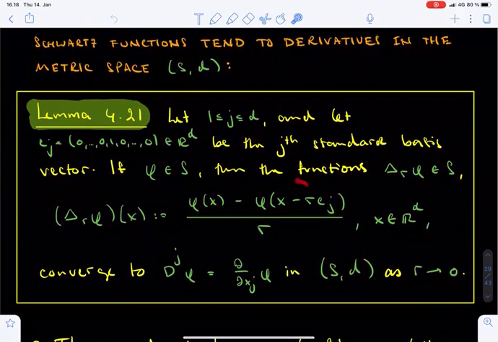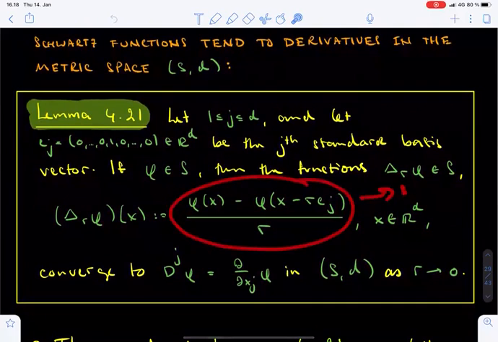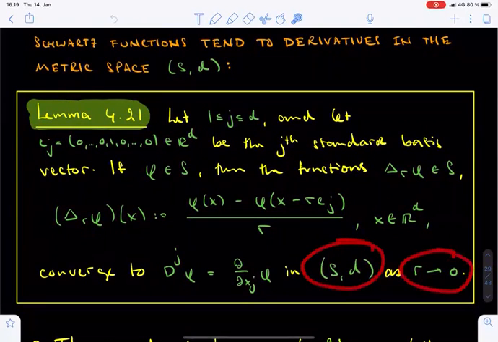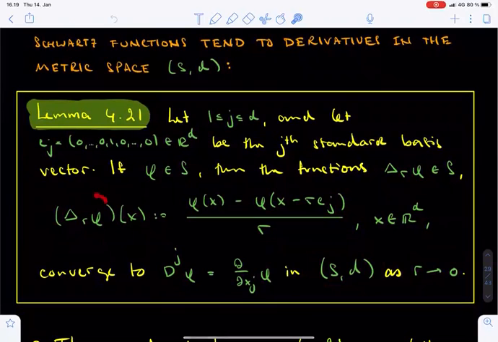Probably everyone knows from calculus that these difference quotients converge to the jth partial derivative of phi pointwise as r tends to 0. The content of lemma 4.21 is that this convergence also takes place in the metric space S, d. In other words, the Schwartz functions delta_r of phi converge to d_j of phi, namely the jth partial derivative of phi, in the metric space S, d.